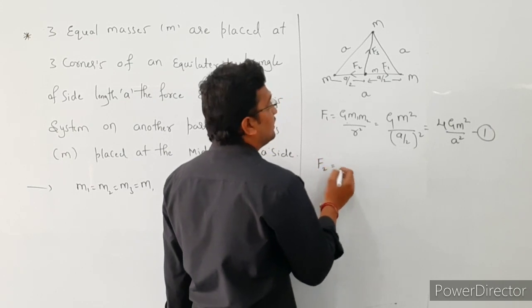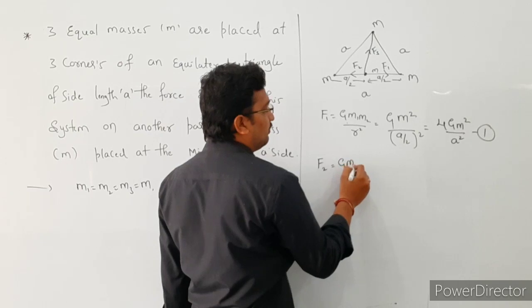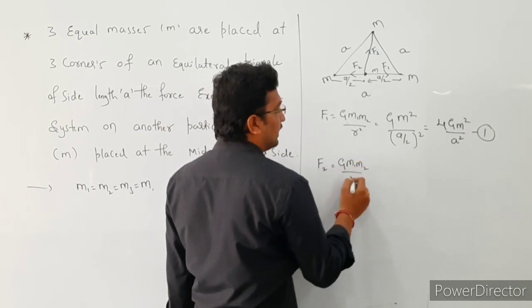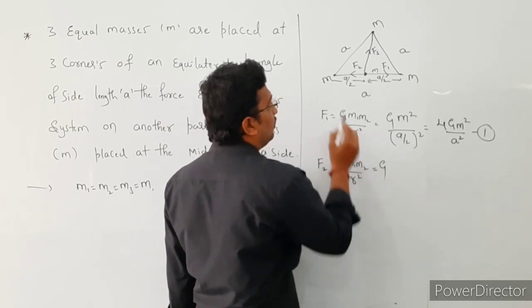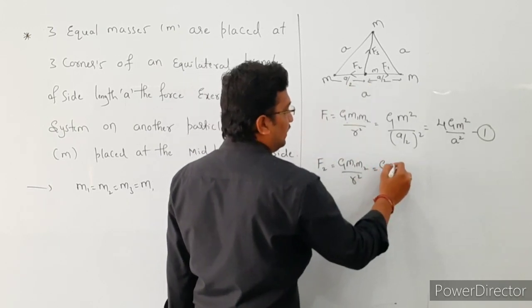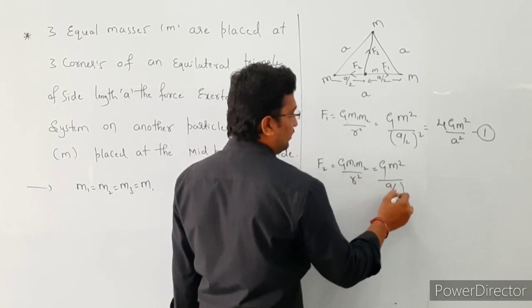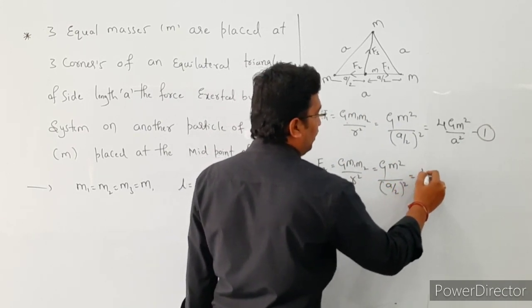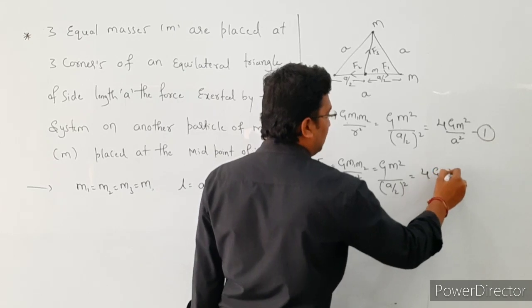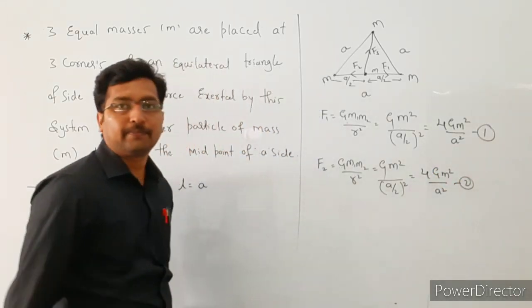Then F2 is equal to, here also the masses are the same, the formula is G into M1 into M2 divided by r square. So G into the mass, M into M, that is M square, divided by the distance, that is a by 2 whole square. This is equal to 4GM square divided by a square. This is our equation number 2, right?